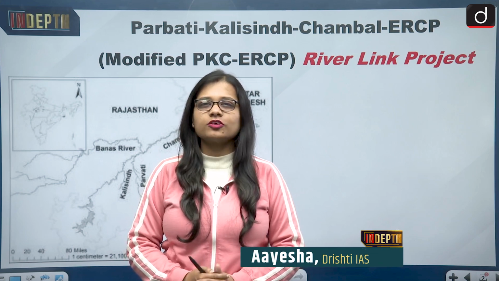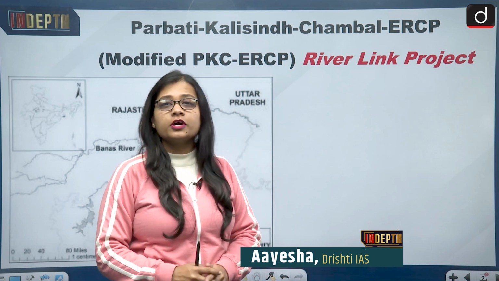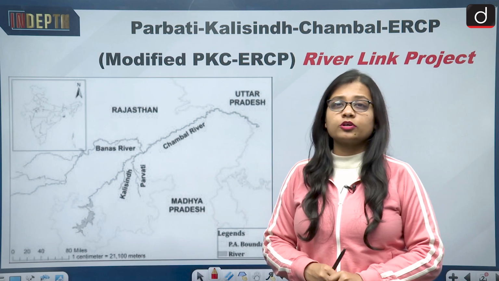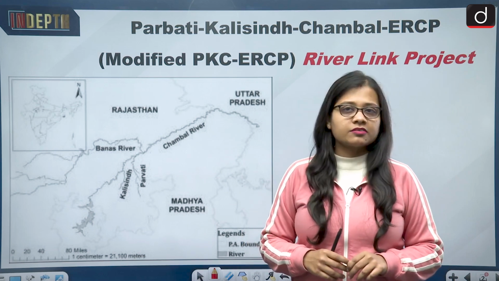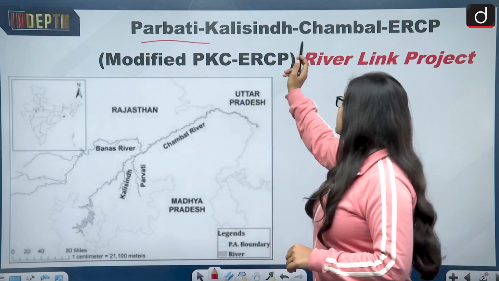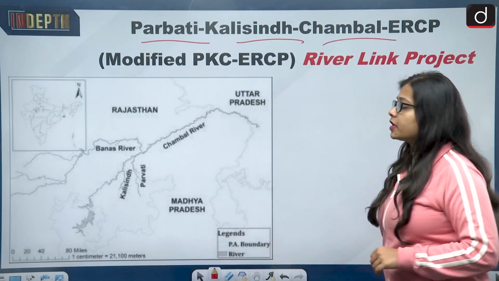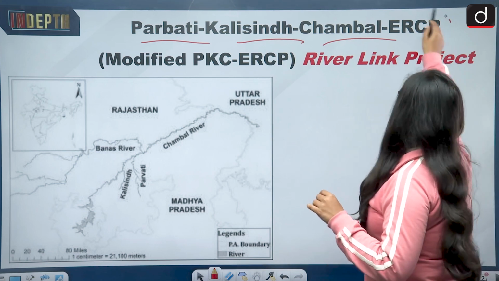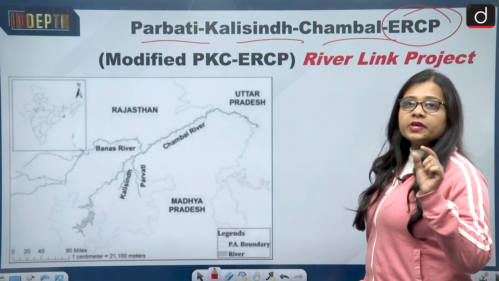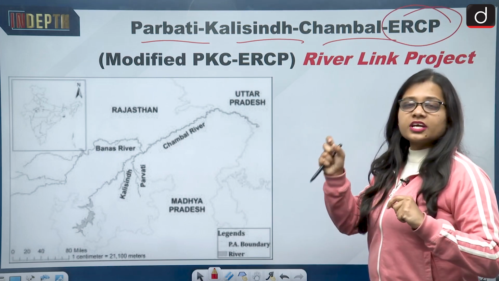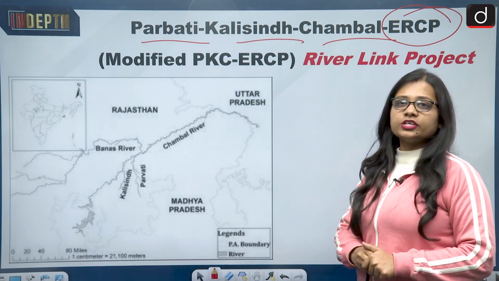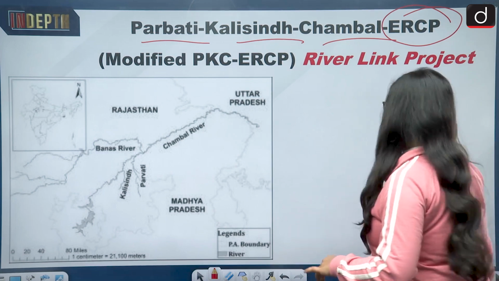I am Aisha Singh, and in today's video we will be discussing the topic of the modified PKC and ERCP river link project. Now what is PKC and ERCP? PKC defines three rivers, that is river Parbati, Kali Sindh and Chambal, while the ERCP stands for the Eastern Rajasthan Canal Project. So the PKC rivers and the Eastern Rajasthan Canal Project are on the lines to be interlinked with each other. So this is what we will be looking at today.